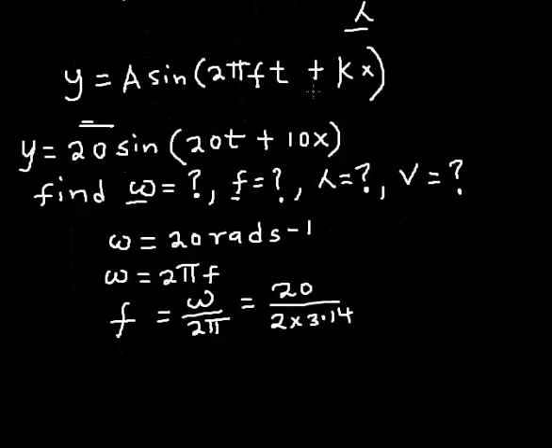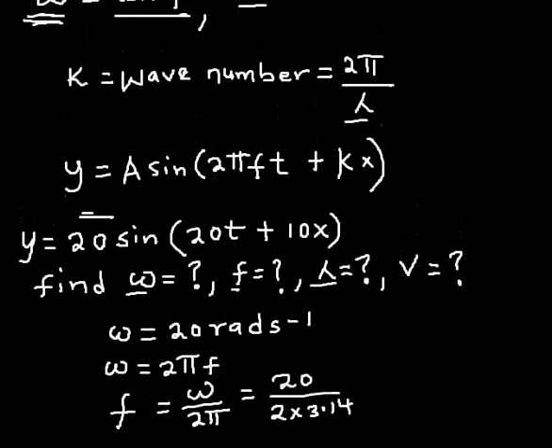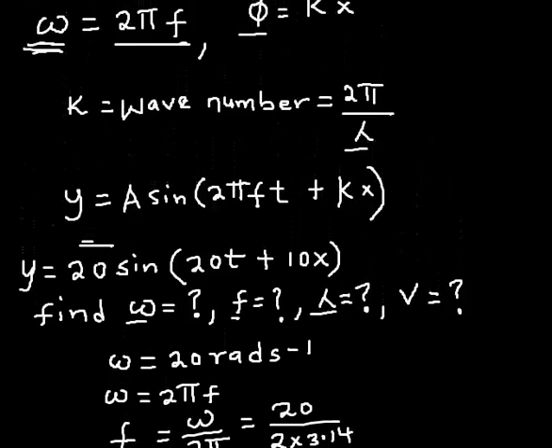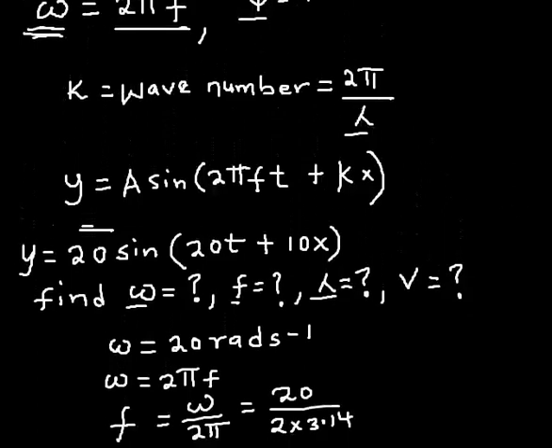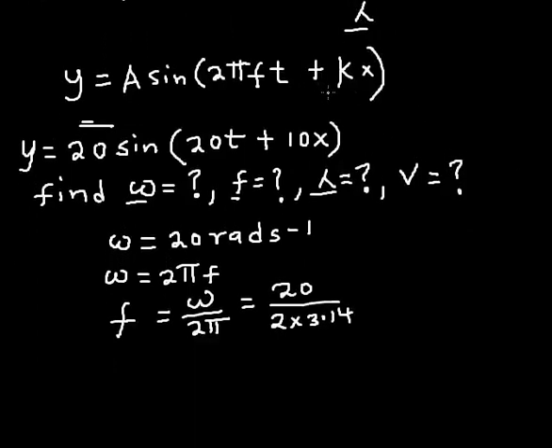Now if you're being asked to find the wavelength, you know very well that the wavelength is gotten from the wave number. And what's the wave number? The wave number is 10. So the wave number is the coefficient of x. Okay, so the wave number is 10.